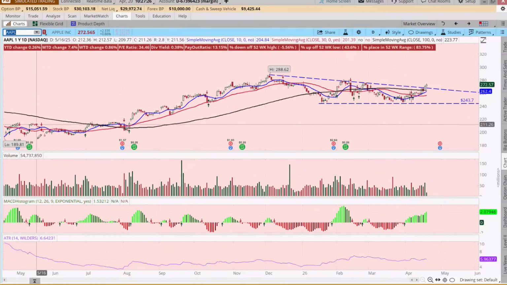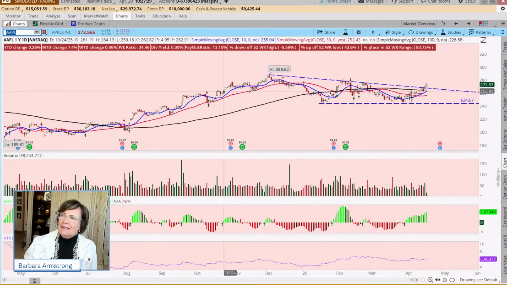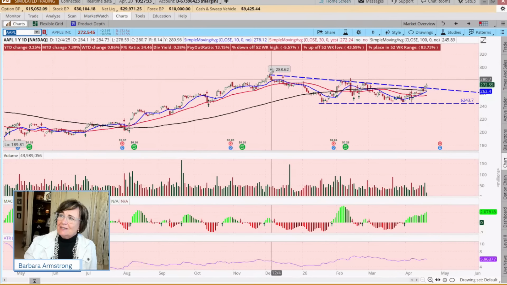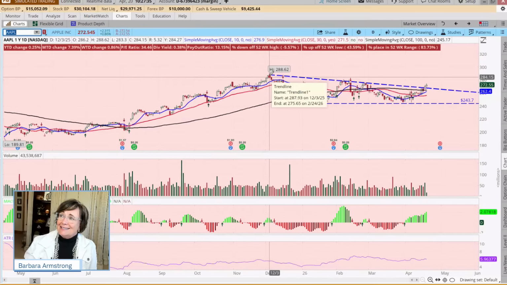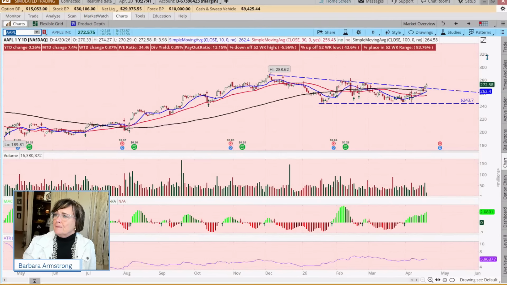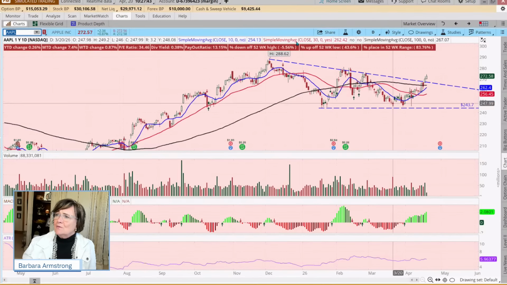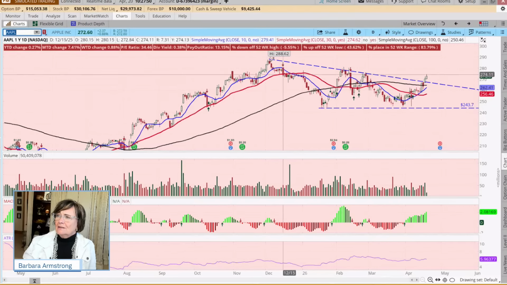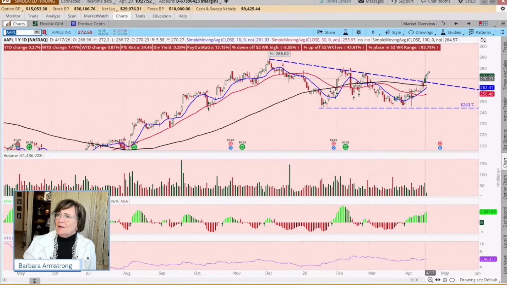So when we look at the last year, it's gone from 189 up to a high of 288, and then it started consolidating, and it's been consolidating since December, which if you own Apple may feel like kind of forever, right? But we had this kind of weird double bottom type pattern setting up. And today we've got this diagonal resistance breakout, which started on Friday.